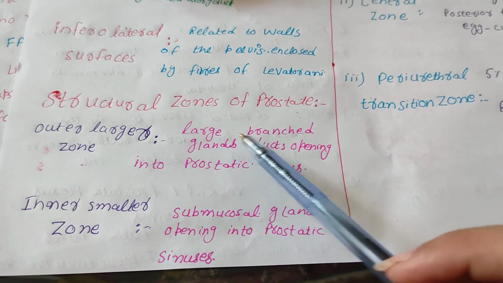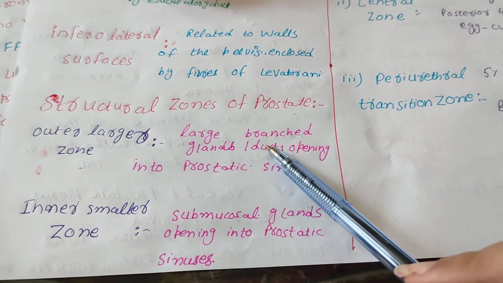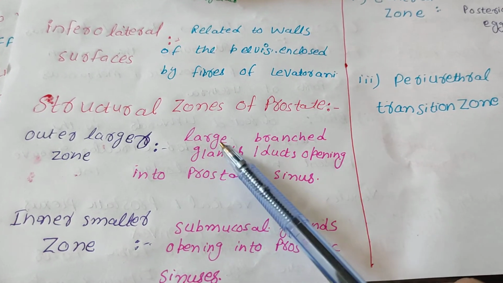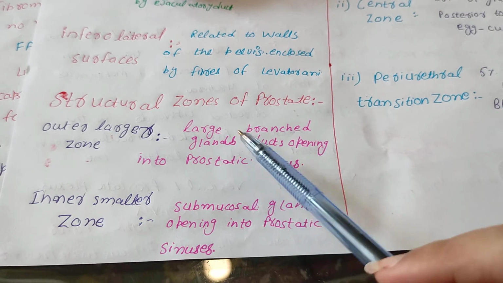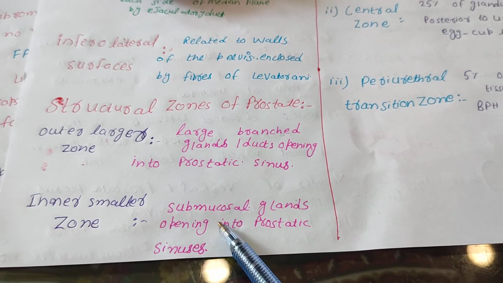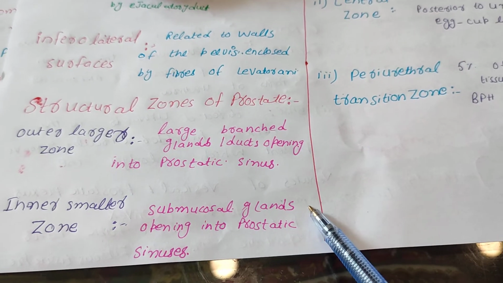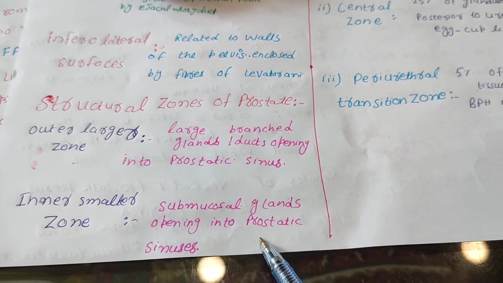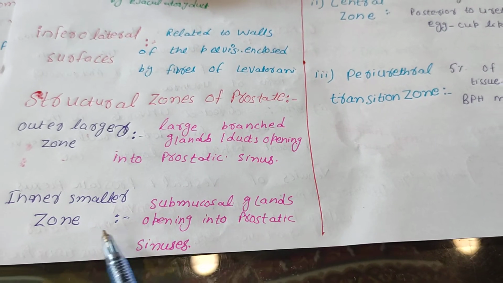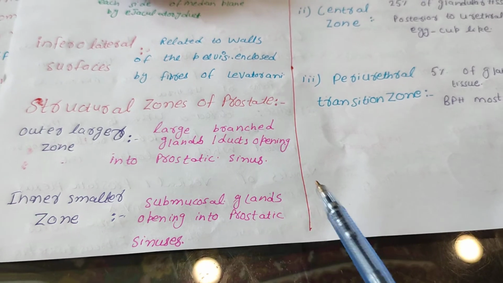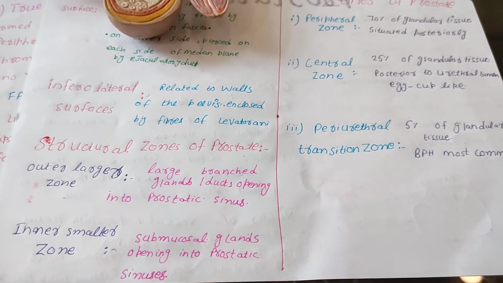that what are they. So the outer zone is composed, basically the prostate is all composed of the glands and the ducts which are opening into the prostate. So the outer zone is large branched glands and ducts which are opening into the prostatic sinus, while the inner smaller zone is the one where submucosal glands are present and they open into the prostatic sinus. Both are opening into the prostatic sinus. The difference is the outer zone is made up of large branched glands and ducts, while the inner one is made up of submucosal glands. To see the term prostatic sinus, please watch my lecture of the urethra.